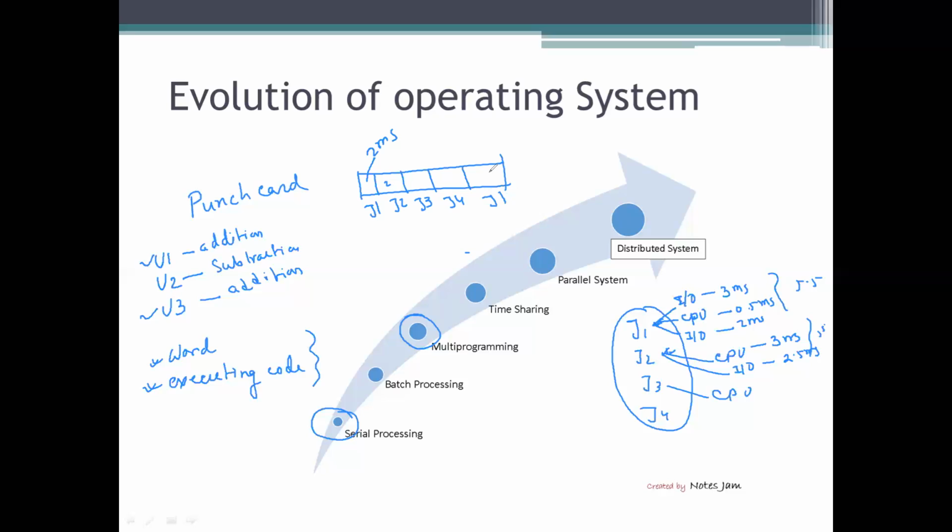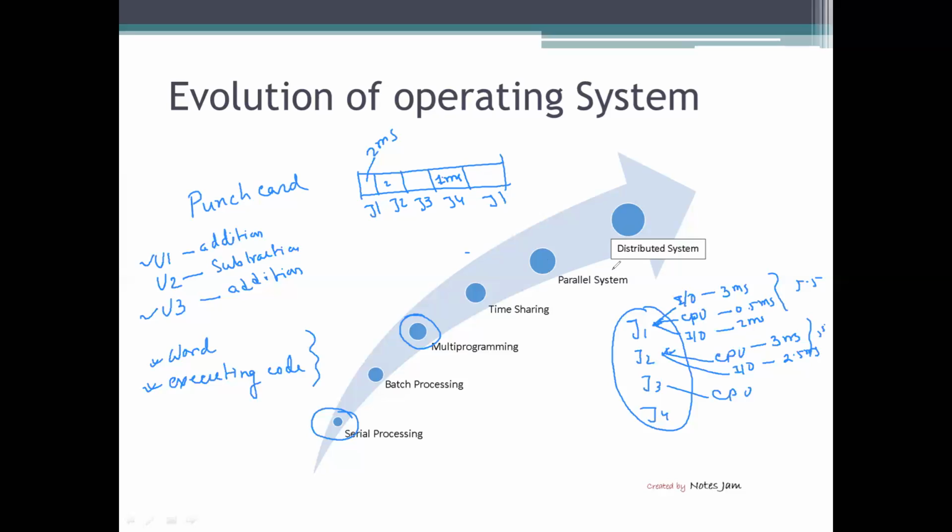So that means all processes are getting the CPU after a certain duration. So they know that they have to wait for this amount of time and after that they will get it. It may happen that job 4 completes its execution within 1 millisecond, so job 1 will get the CPU after that. It should not wait up to 2 milliseconds. So after 1 millisecond it can get its CPU, but the maximum time a job can spend inside the CPU is 2 milliseconds. So that is called a time sharing operating system.